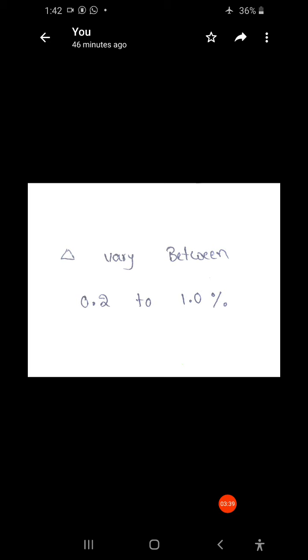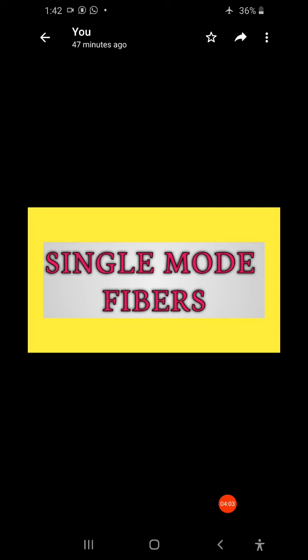Next, the core diameter should be chosen just below the cutoff frequency, that is V less than 2.405. So that is regarding single mode fibers.